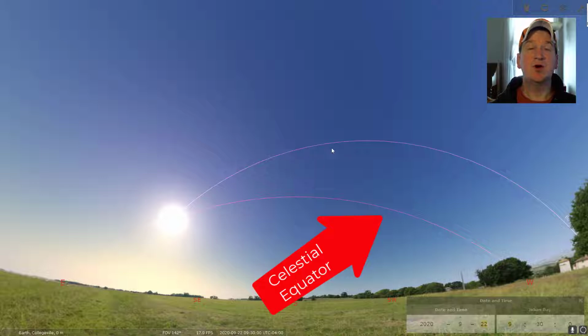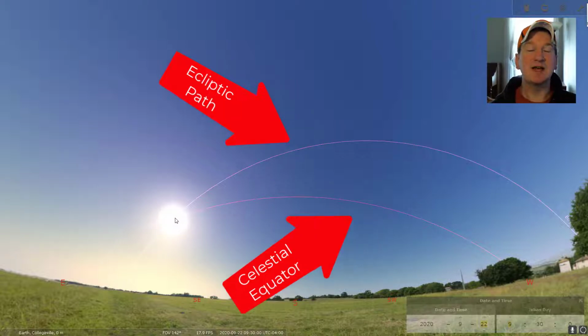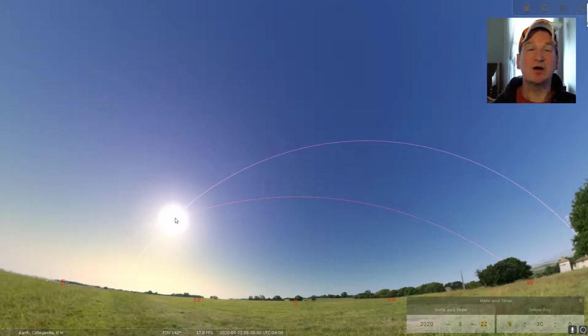Then we also have our ecliptic path. This is the path in the sky where the sun, the moon, and the planets appear to move through our sky. Now, as the sun moves along this ecliptic path, twice a year, it crosses over this celestial equator. We can measure the sun very precisely where it is in the sky and see exactly when its center crosses this line. That's when we know that it's the equinox and we have the astronomical equinox. Now, what would this look like from space?